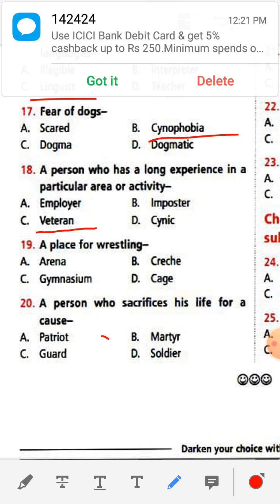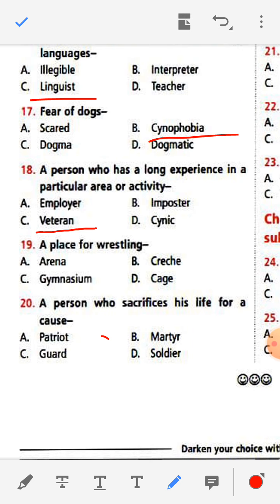Number 19. A place for wrestling, where wrestlers play, what is that place called? The options are arena, crèche, gymnasium, cage. Crèche, gymnasium and cage are not the right answer. The right answer is arena, a place for wrestling.